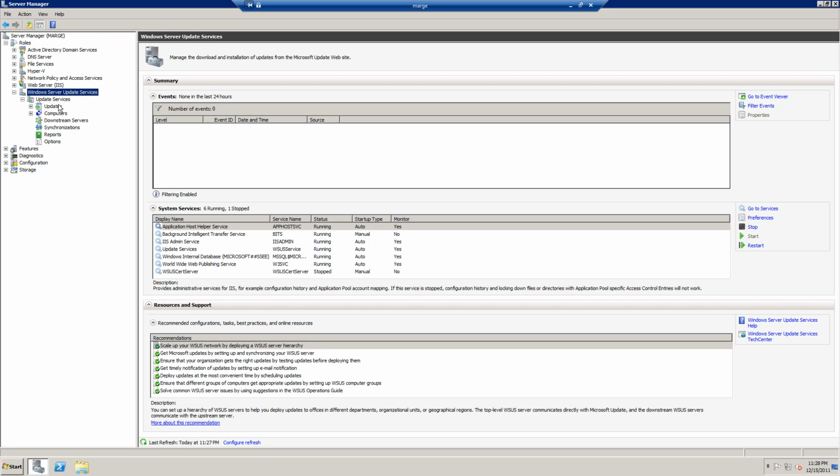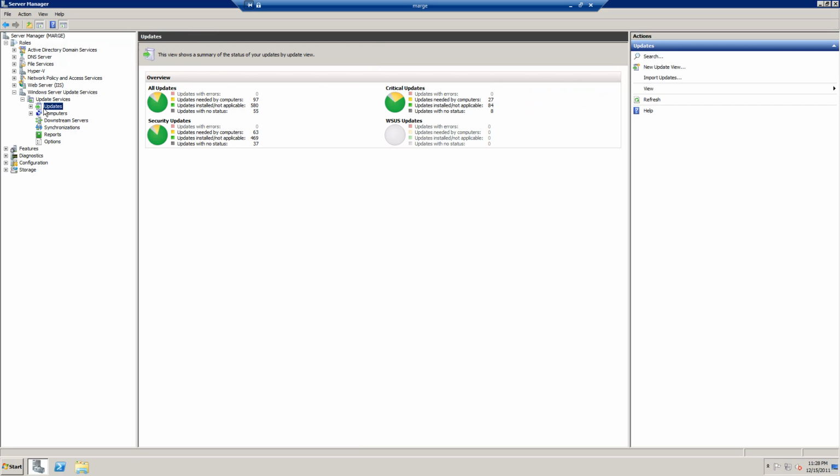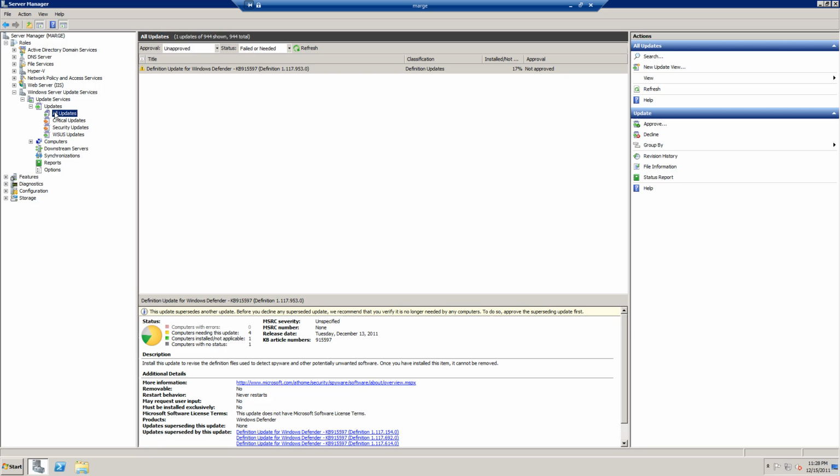What this does is download all of the Windows updates. We tell it what updates we want it to download, and then it goes through and deploys the updates onto the computers, so every computer is not going out to the actual internet to install the updates. And we still have a few here that are coming in.